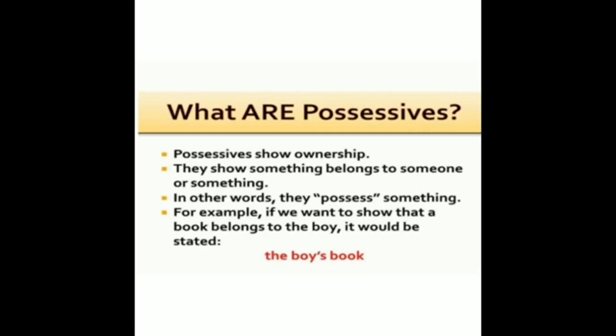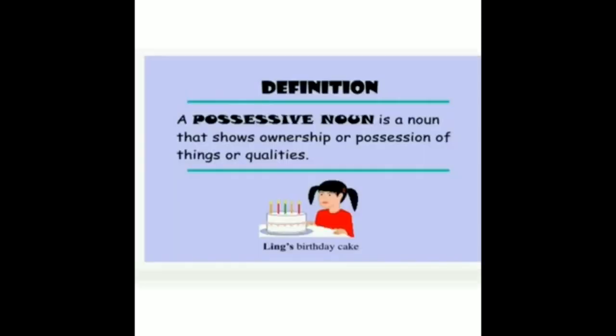In other words, they possess something. See the example. If we want to show that a book belongs to the boy, it would be stated, the boy's book. So who is the owner of the book here? The boy. To show the possession, we add apostrophe s after the boy. So the book belongs to that boy. So the boy's book. Definition: a possessive noun is a noun that shows ownership or possession of things or qualities.